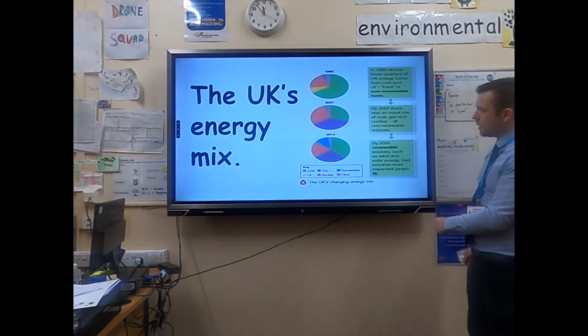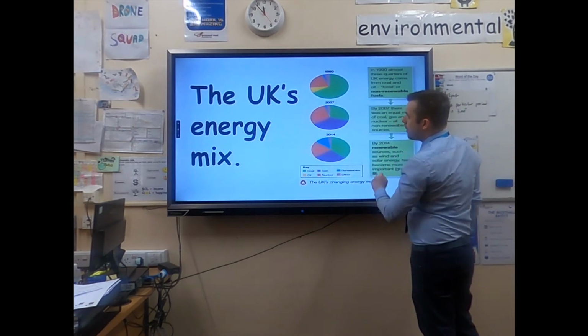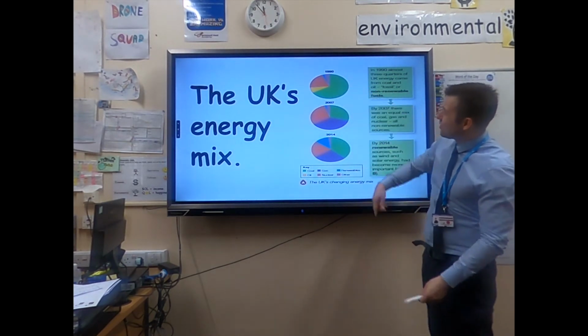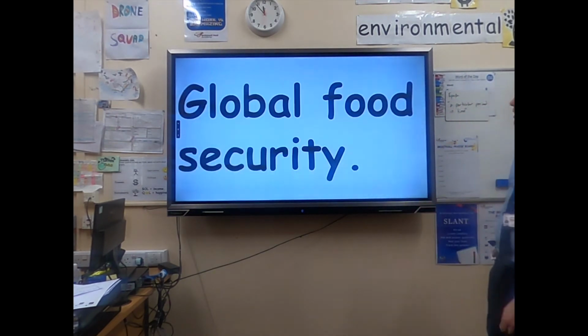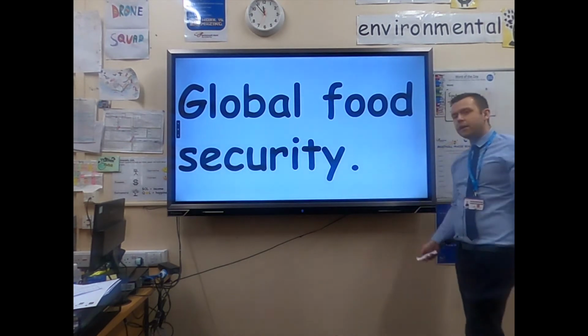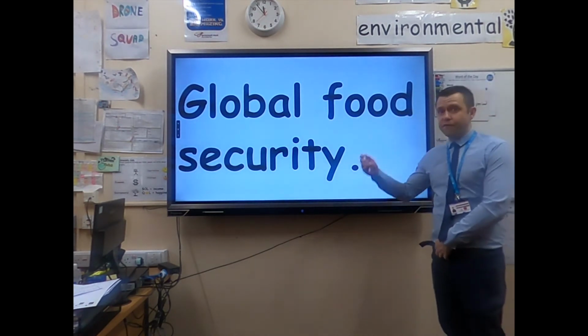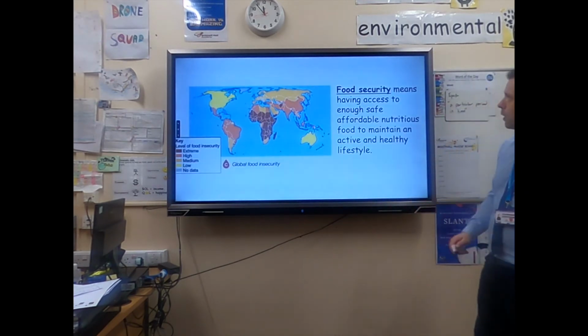What is good to see on this one is that the renewables slice is growing, so about 15% in 2014, whereas in 1990 to 2007, it was only about 5%. So we are using more renewables. Okay, we're now going to be moving on to the second half where we focus on food security on a global scale. Global means around the world.